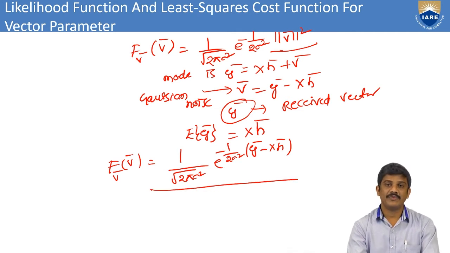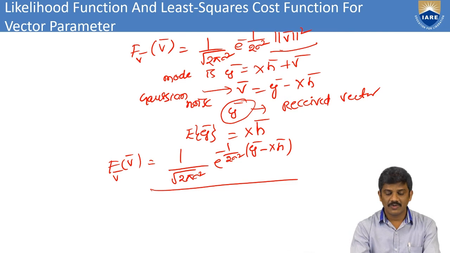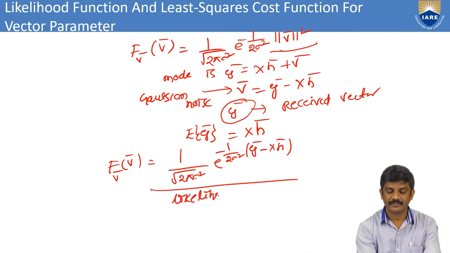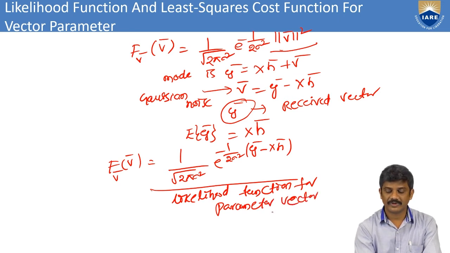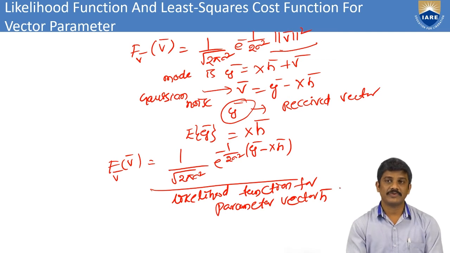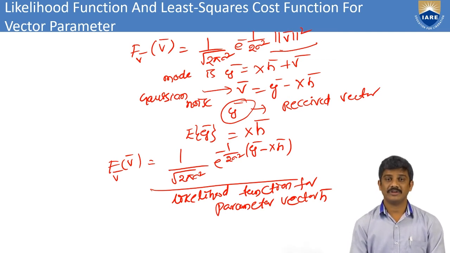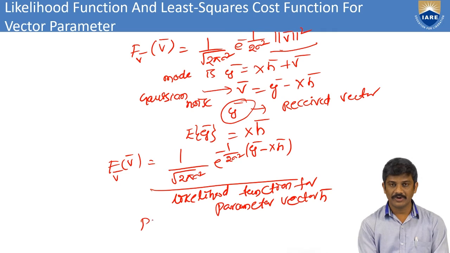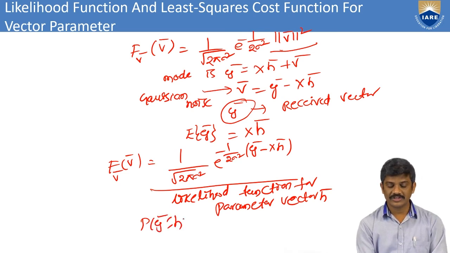This is the likelihood function of the parameter vector h bar. Here we can write the likelihood function for the parameter vector h bar. From this we can write the likelihood function as the probability of y bar given h, that is the likelihood function.